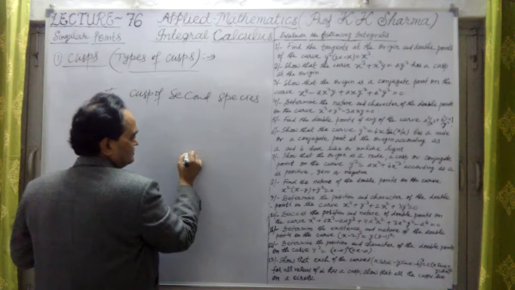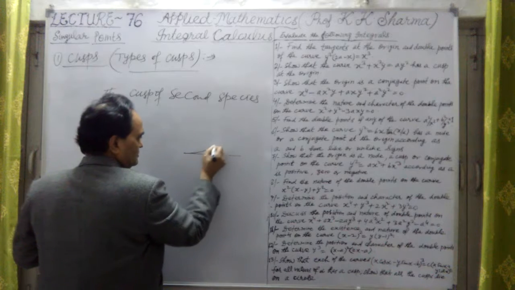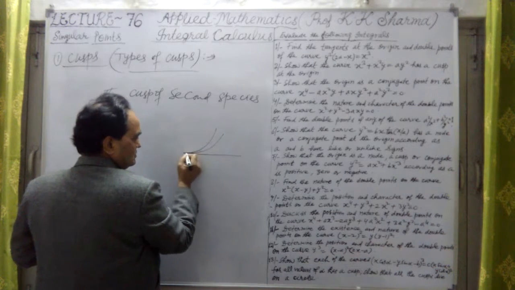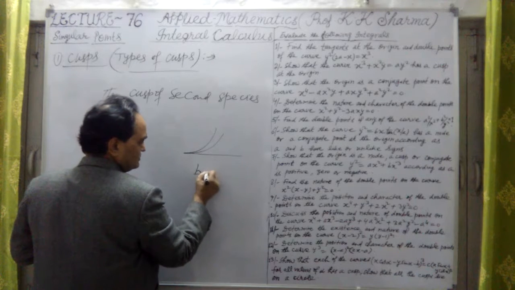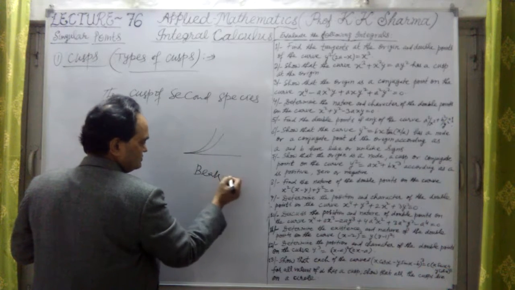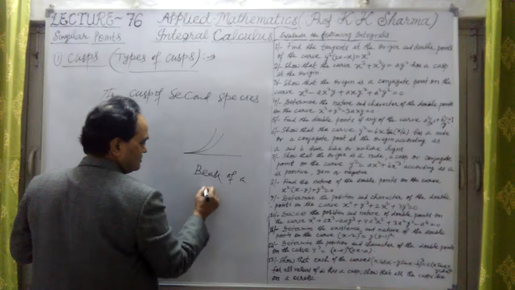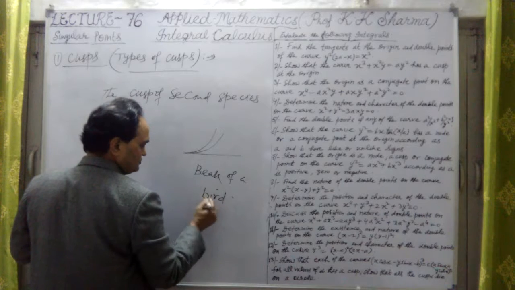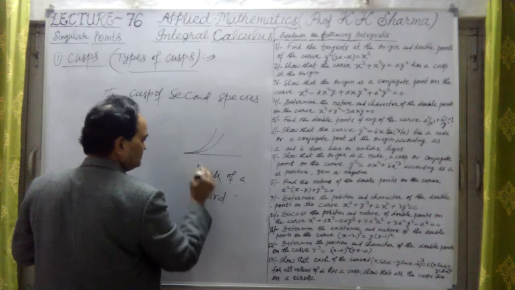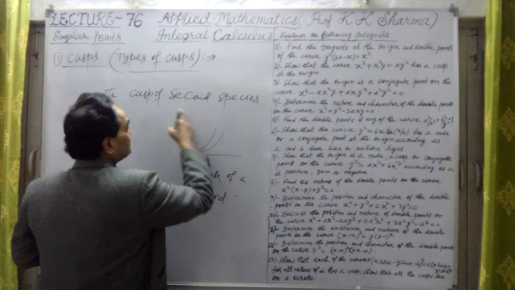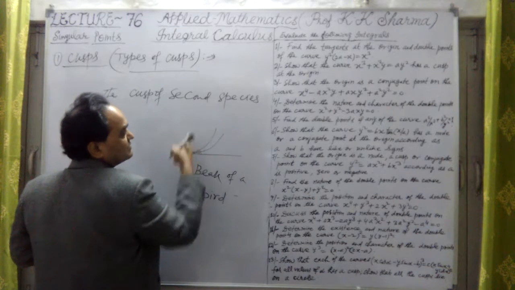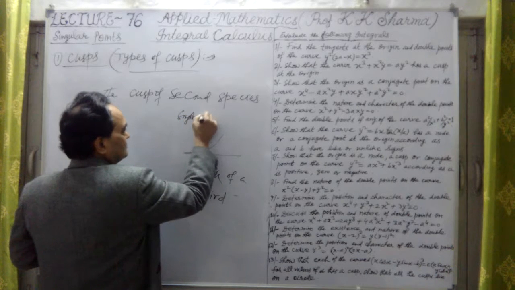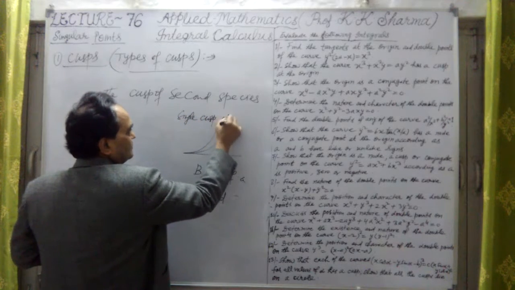Let me take this one. This is beak-like. This is known as beak of a bird, but its proper name is also, let me talk about that also. This is the cusp of second species. Single cusp of second species.